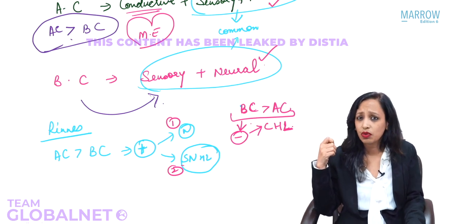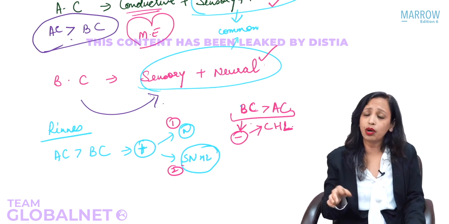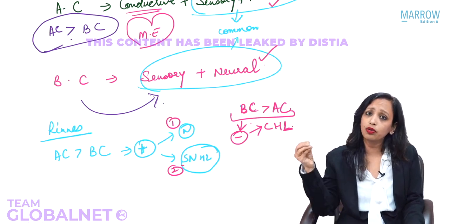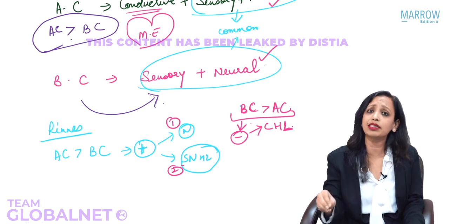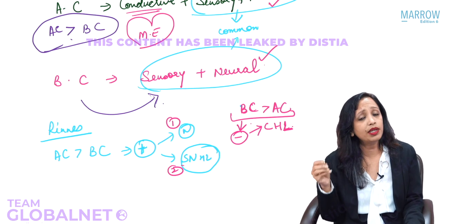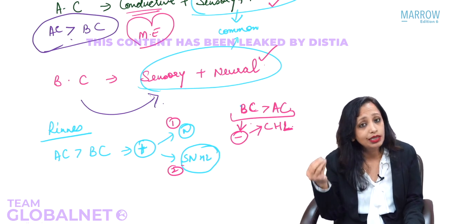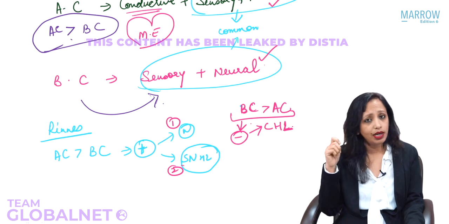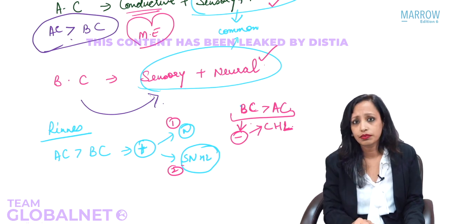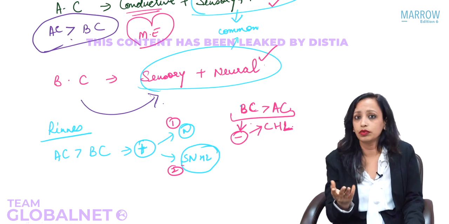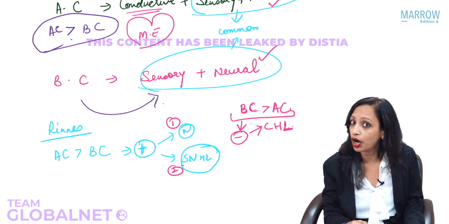No. Ultimately, whatever sound, it has to go through the sensorineural pathway. That's the common pathway. Whether it goes through the middle ear or directly, ultimately the sensorineural pathway has to be involved for hearing. So if the sound is so little and the sensorineural pathway is completely gone, will he hear the air conduction? No, he will not hear. Will he hear the bone conduction? No, he should not hear.